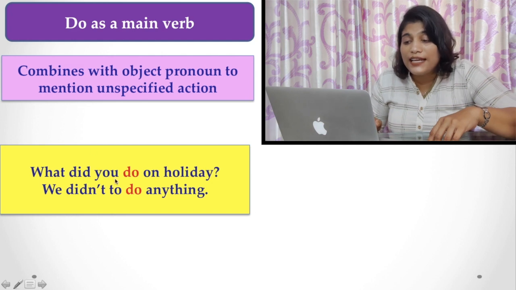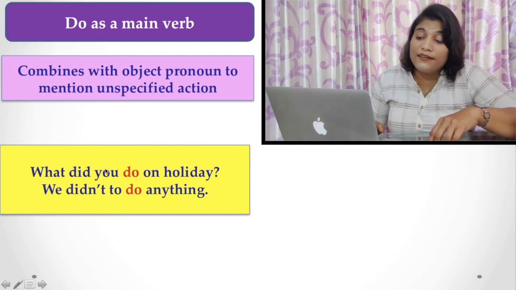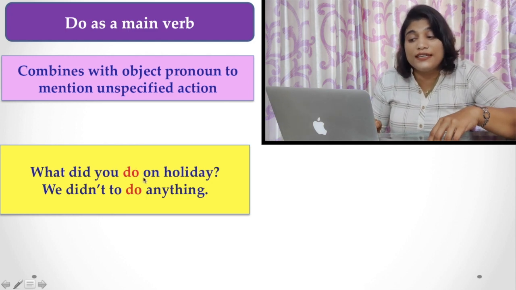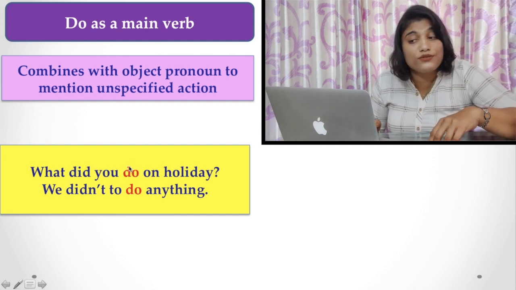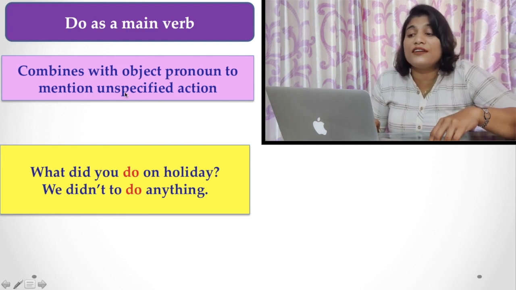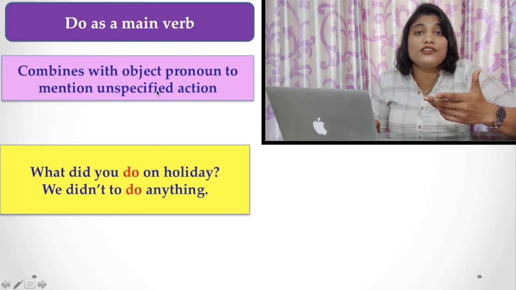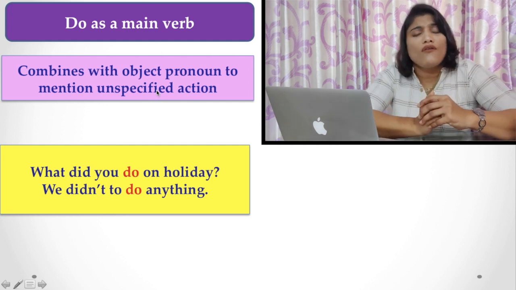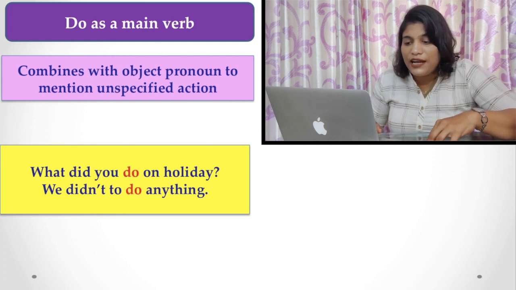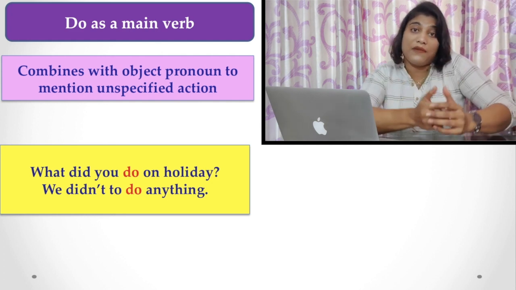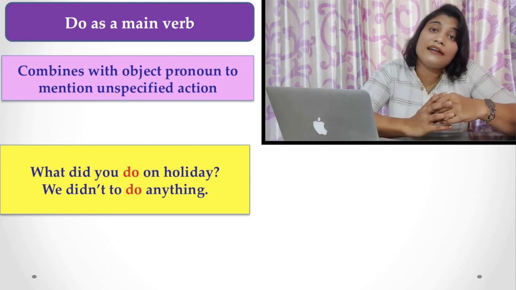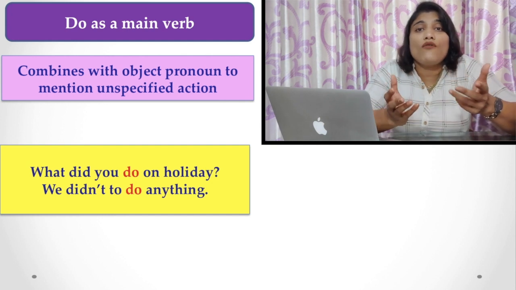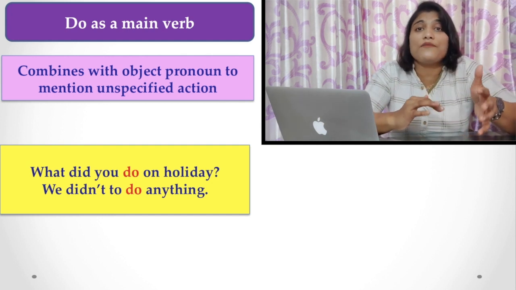What did you do on holiday? Here you is the object pronoun and do is used as a main verb. What did you do? Here did is the auxiliary, but the verb do is used with the object pronoun to mention an unspecified action. The action is not specified, that is, I don't know what you were doing on holiday. Similarly, we didn't do anything. The reply may be we didn't do anything. In that case also the action is unspecified.